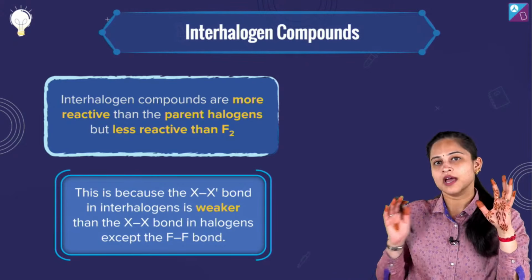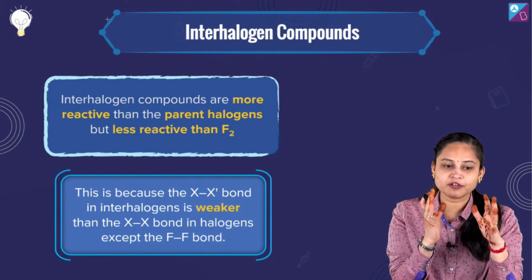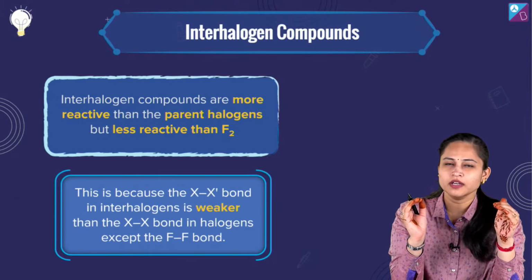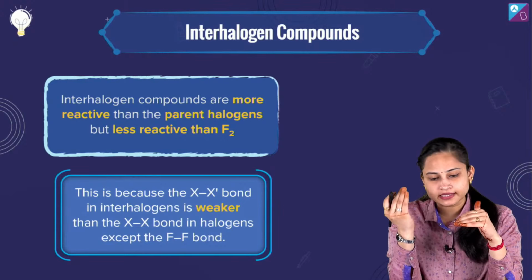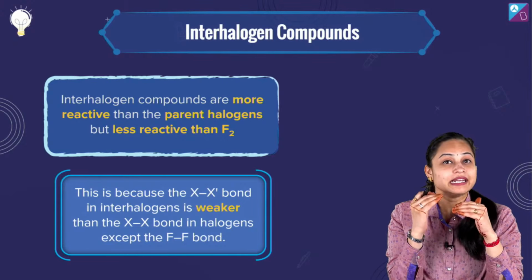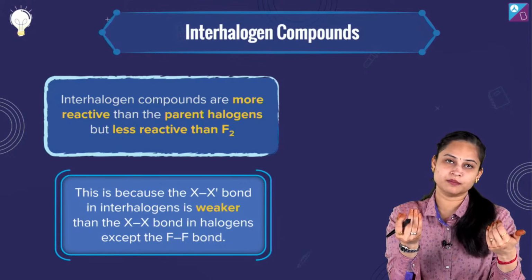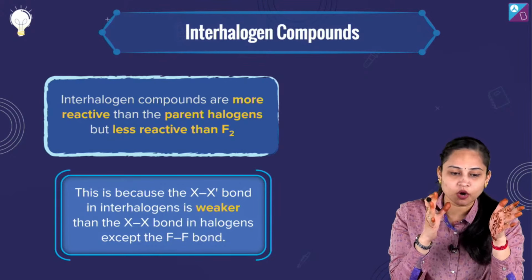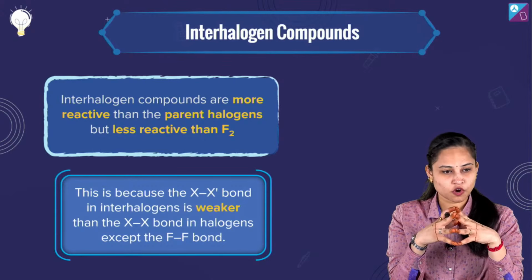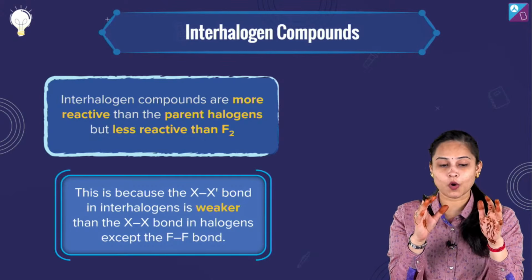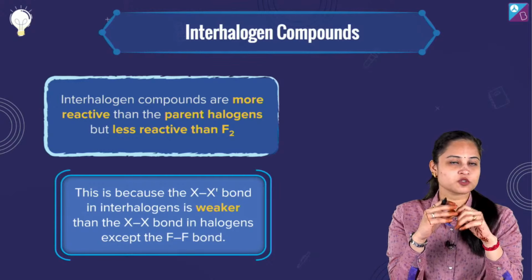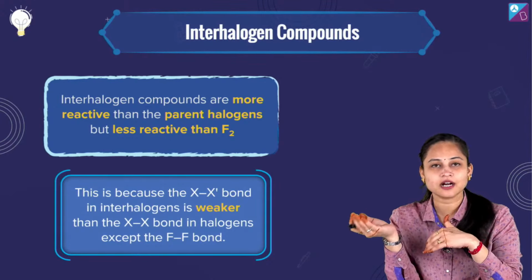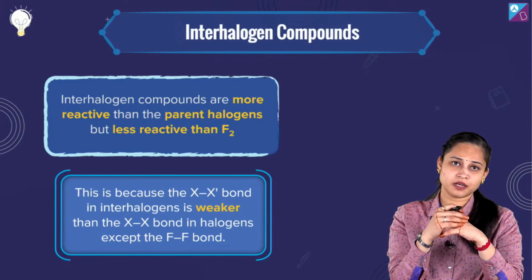My dear ones, except for fluorine, F2, the reactivity of other halogens is less than that of interhalogen compounds. If I talk about the reactivity order, it's fluorine which is the most reactive, then come the interhalogen compounds, and then come the other halogens.